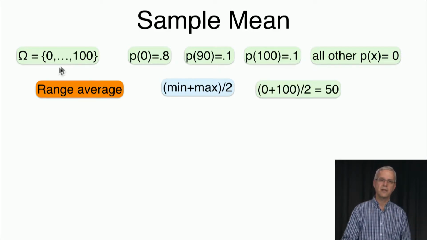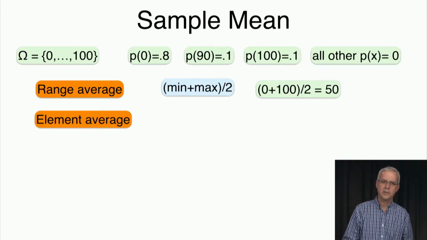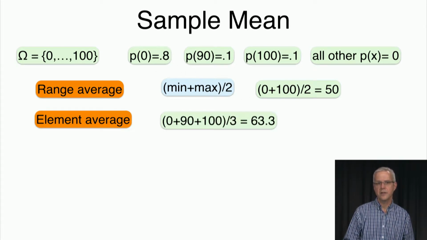Okay, so if we look at this random variable and look at the smallest and largest possible outcomes, the average is 50, so that's one possible definition. The other definition that we discussed is the average of the elements that are of positive probability. There are 3 of them, 0, 90, and 100. So we could just look at 0, 90, and 100 and divide by 3, and that will give us 63.3.